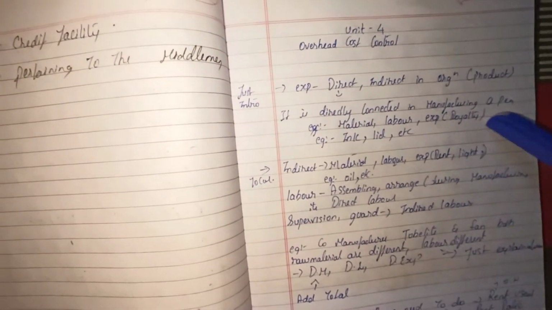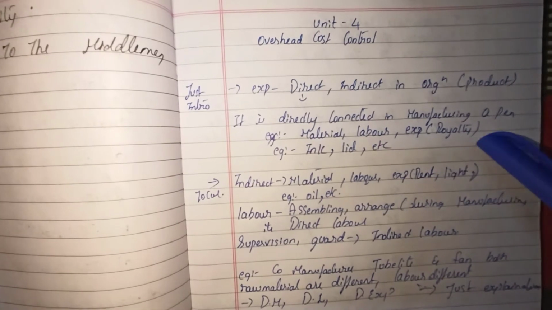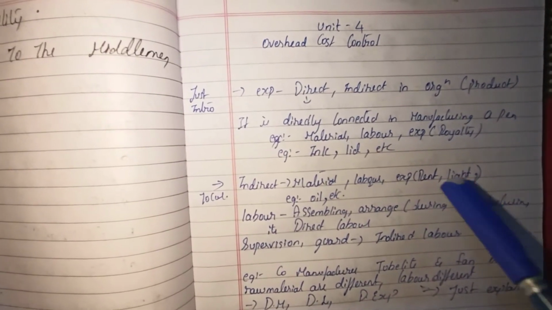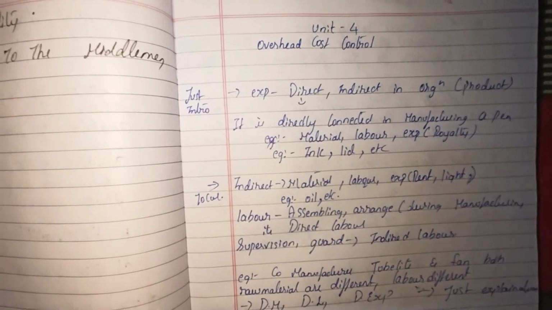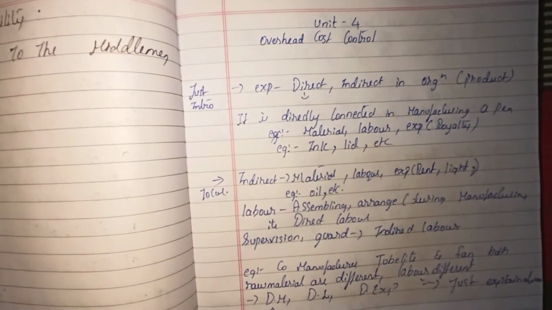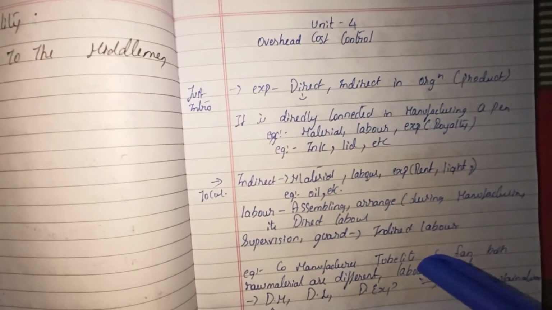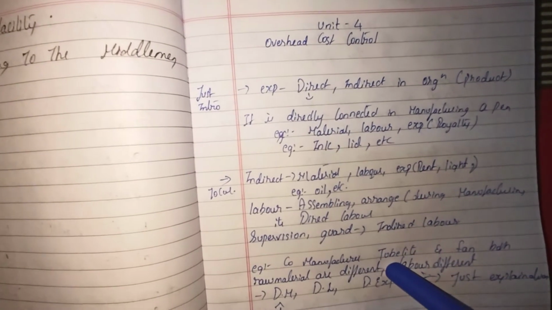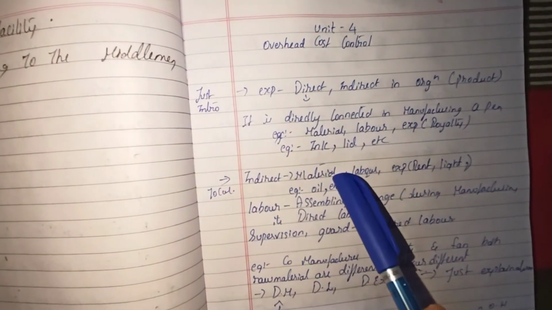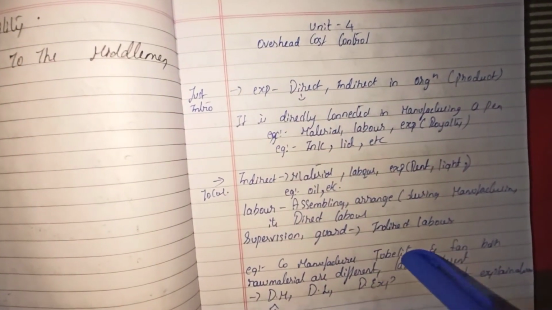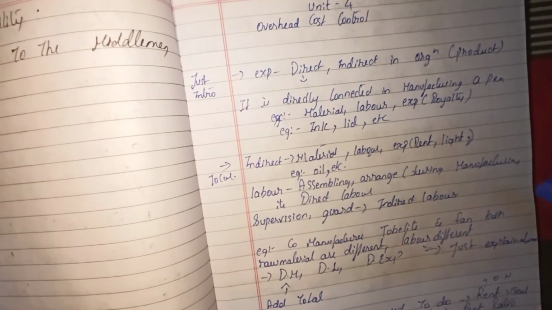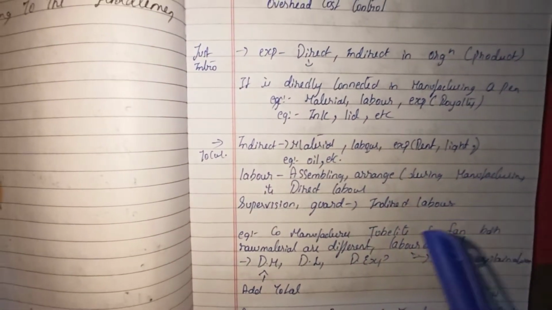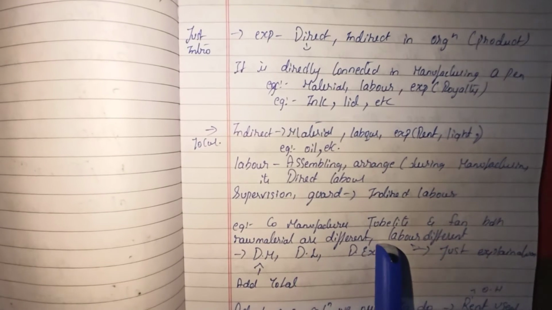When I talk about indirect expenses, I have already spoken about that. It may be rent to manufacture any product, or any kind of expense, but this is the basic example I have taken. For expenses, it may be rent, it may be light. Now I have taken two examples with regard to an organization dealing with indirect material. That is two products which the organization is manufacturing, a tube light and a fan. One company is manufacturing two products.